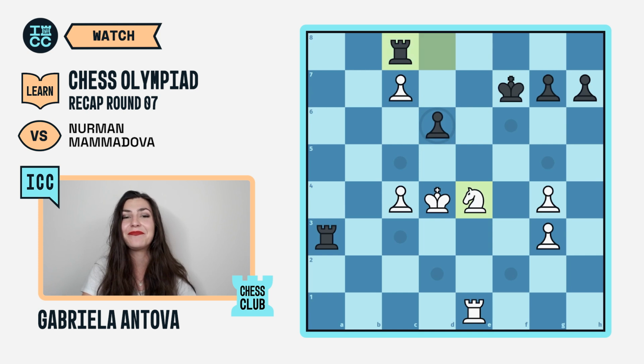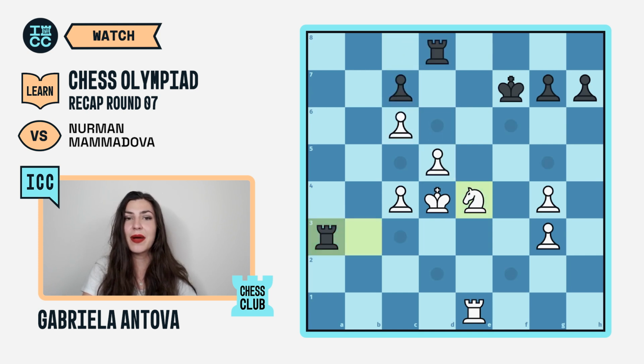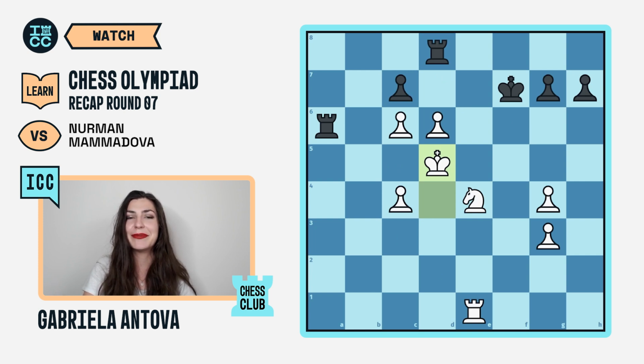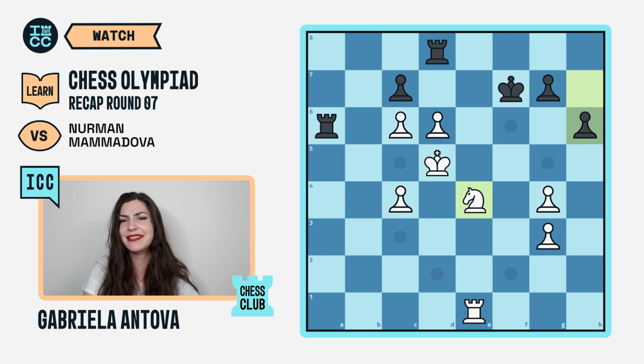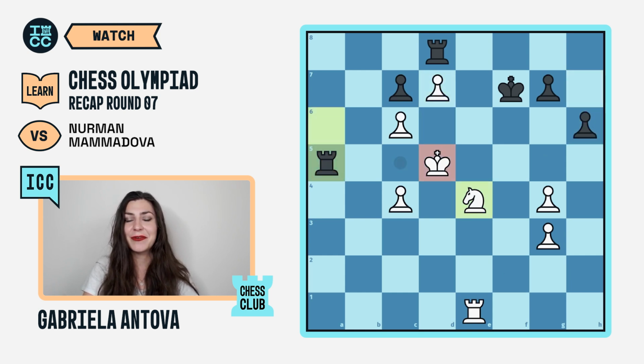regaining material. So that's why Gulnaz played the move rook to a6, king d5, supporting the pawns all the way, h6 or something else, doesn't really matter, d7, rook a5, and we can tell that those pawns are too big of a force to fight with, and Black's position was simply totally lost.